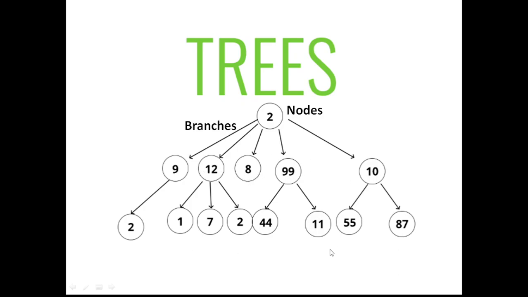As you can see in this example, every node has at most one parent and zero or more children, and the bottom nodes which have no child are termed leaf nodes. So the nodes that have no children or no descendants are termed leaf nodes in a tree.